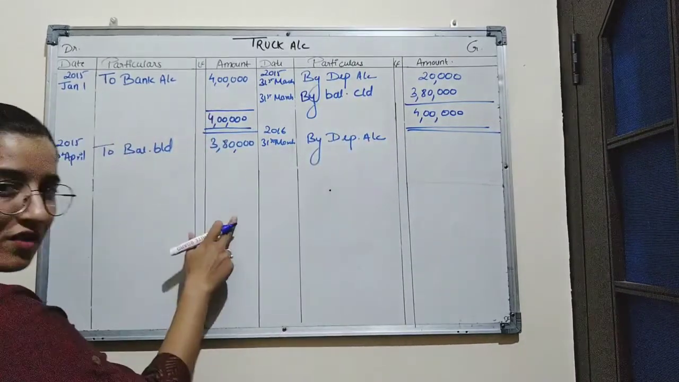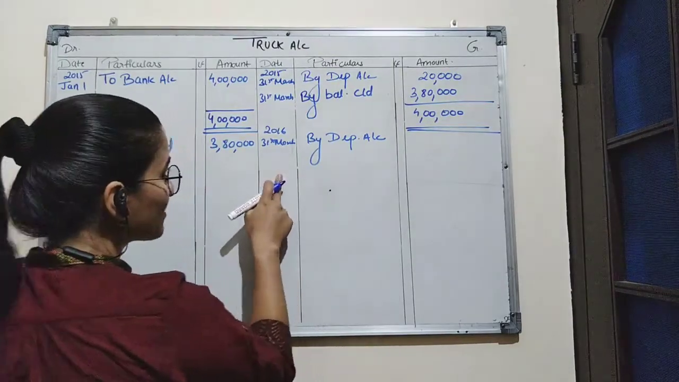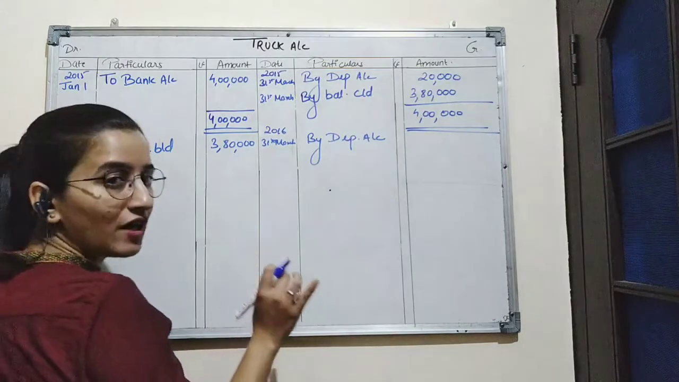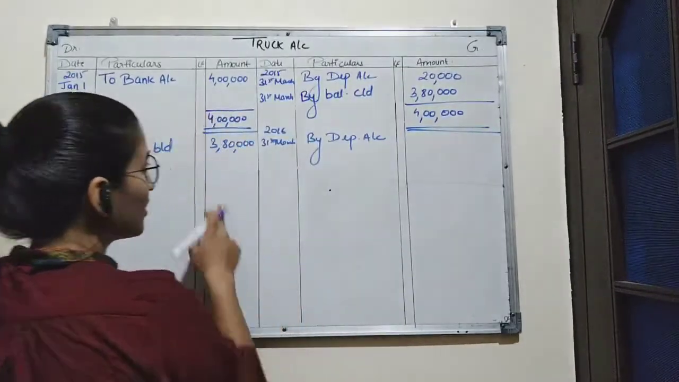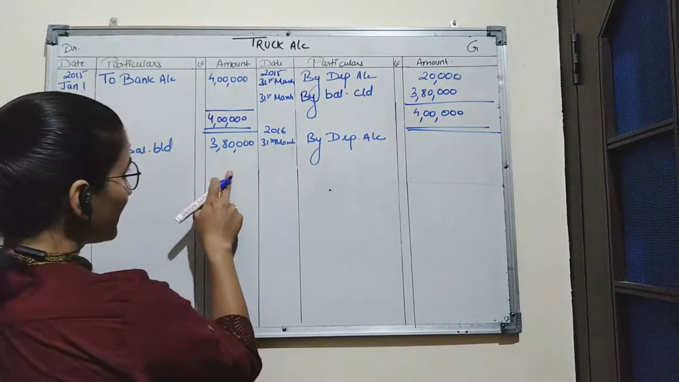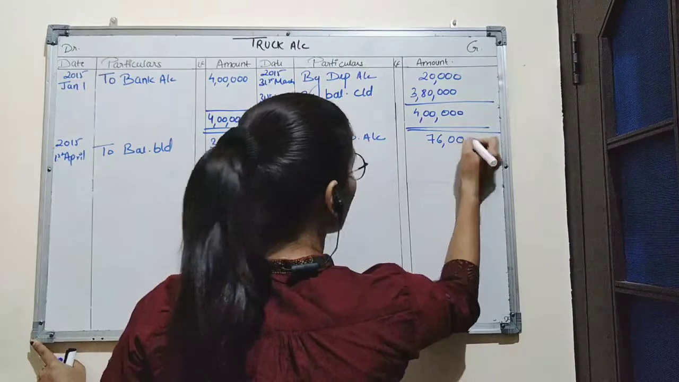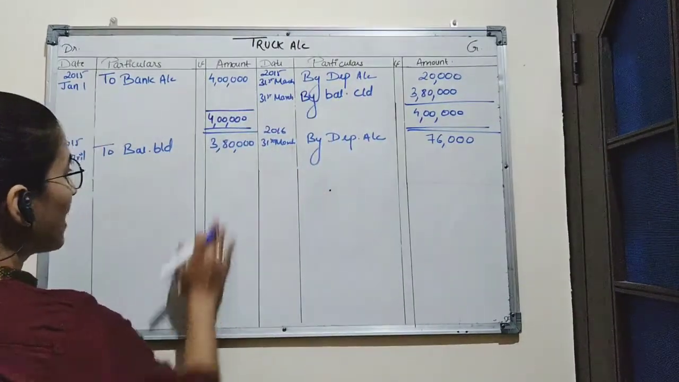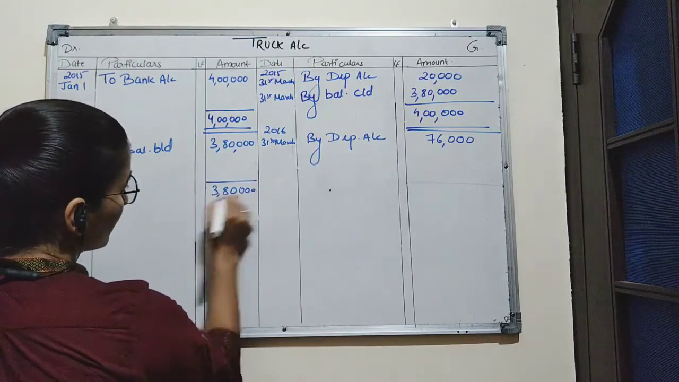So this truck has been used from 1st April 2015 to 31st March 2016. That means this truck is used for 1 year. So depreciation will be charged per annum and the rate of depreciation is 20%. So 20% of 3,80,000 is 76,000. Now we can see the debit side is having a greater value with rupees 3,80,000.